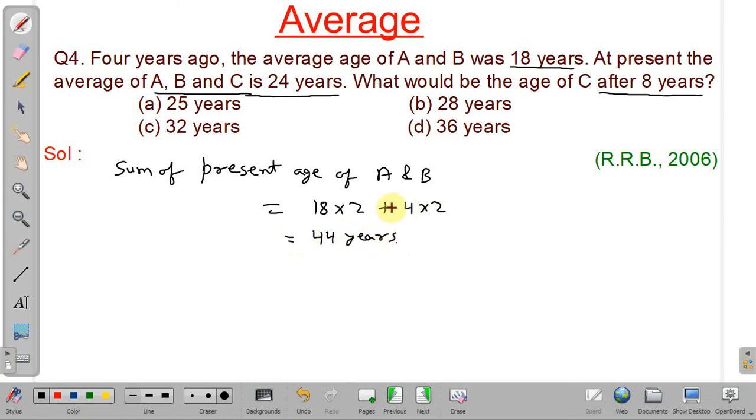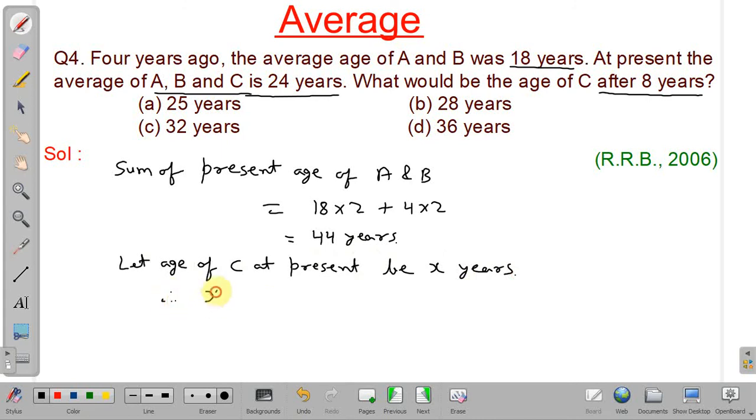Okay. We have to find the age of C after 8 years. So we will assume the age of C at present to be X years. So what is the sum of ages of A, B and C?